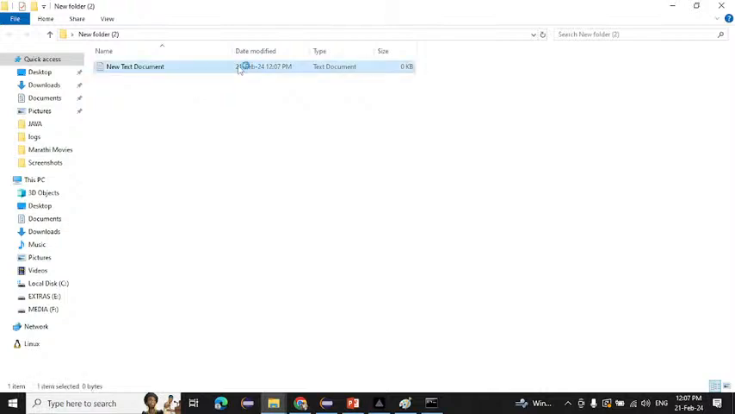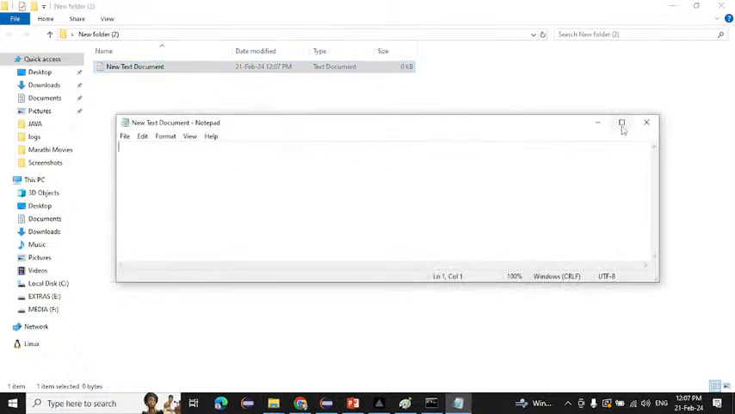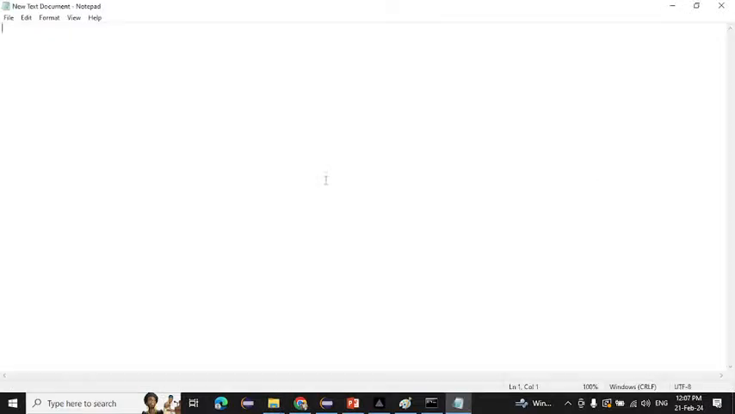Double click on that and your Notepad will open. Now here we will write our code. How to write a code? If you want to start your Java program, you have to start with a class. If you want to write any code inside Java, you have to create a class first. Without a class, you cannot create your Java program. The first thing you have to create is the class.